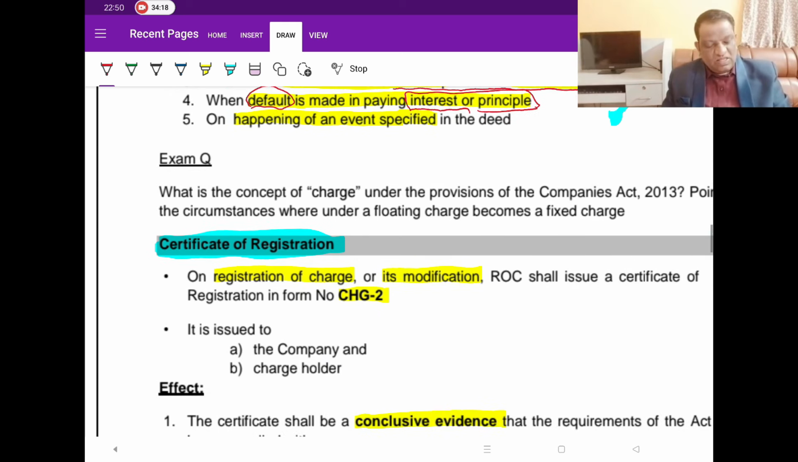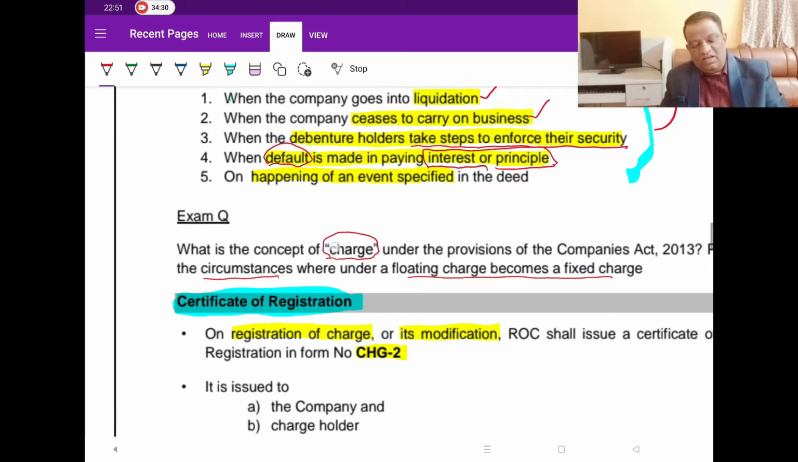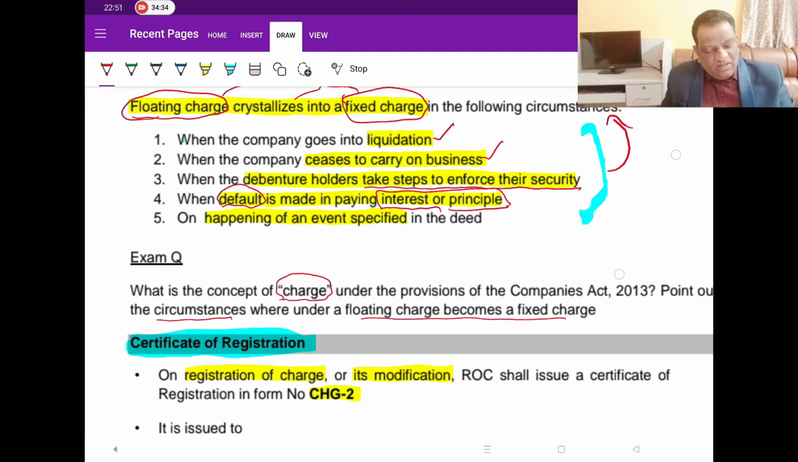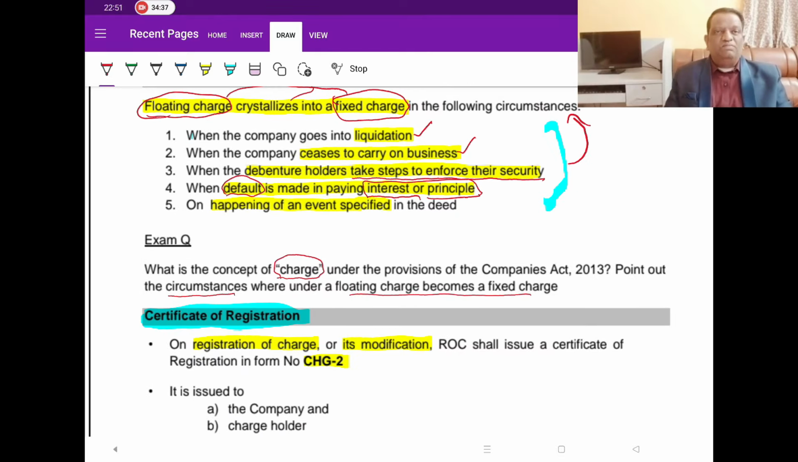Now, this is how we used to ask the question. Explain the concept of charge. You are supposed to write the definition of charge and point out the circumstances where the floating charge is converted into fixed charge. The technical name to that is nothing but crystallization. So with this, we have covered the second simple difference between fixed charge and the floating charge.